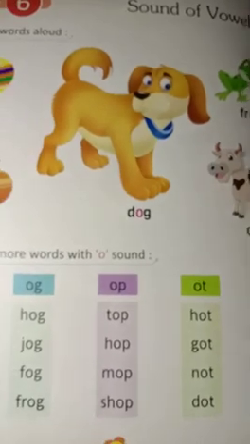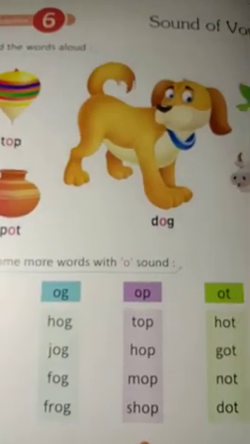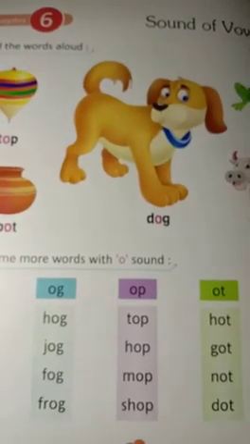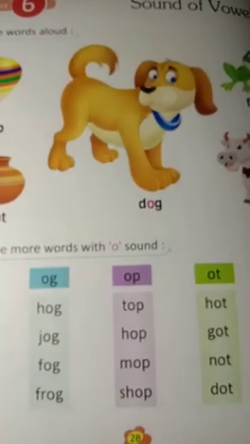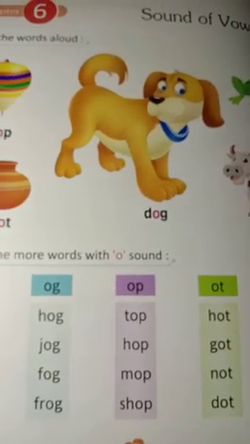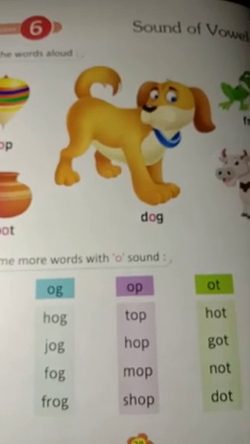First of all, read out some words. After that, start writing in your English copy. Write 10 words in your English copy. First of all, read out. After that, start writing 10 words.